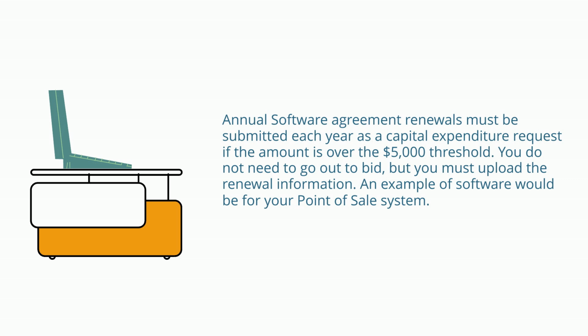One item that must be uploaded each year is for your annual software agreement renewals. This does not mean you need to go out to bid again for a new system or new software, but you must upload the renewal information. An example of the software would be for your point of sale system.